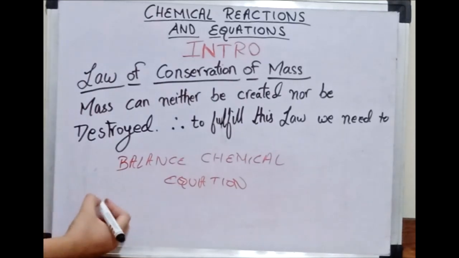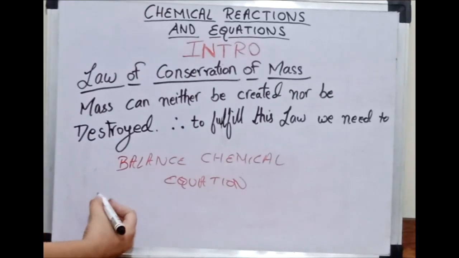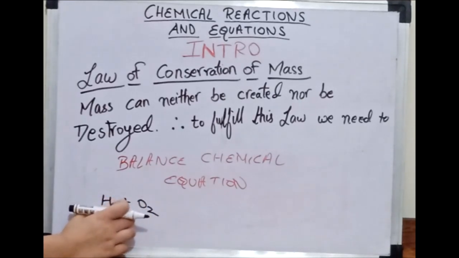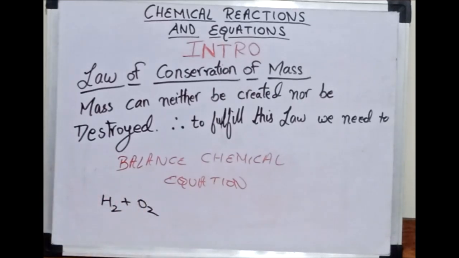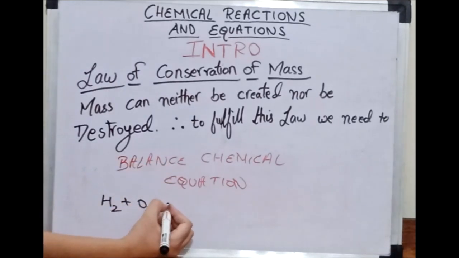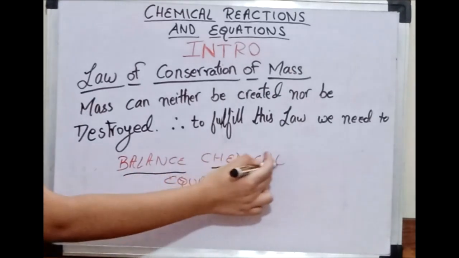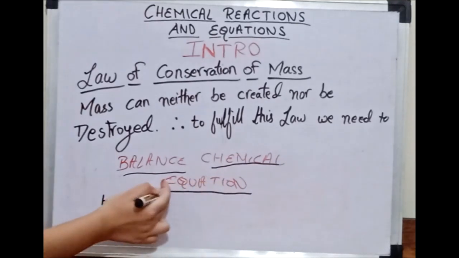Let us see. Water example we have taken. Let's take it again. H2 plus O2. Now you will ask me why we have written H2, why we have written O2. So this answer I am going to tell you in the coming video. But first let us understand why we need to balance our chemical equation.